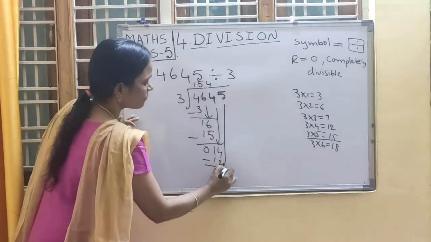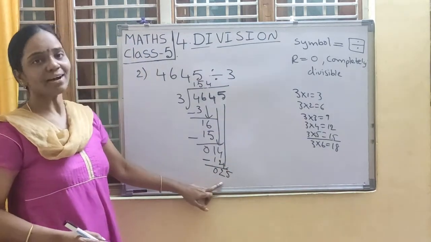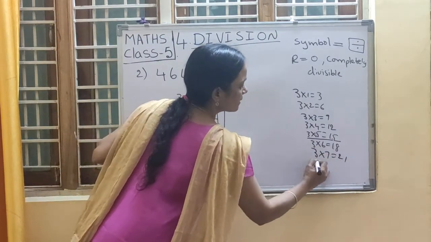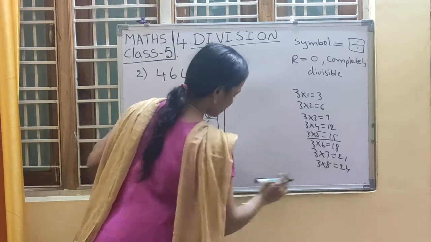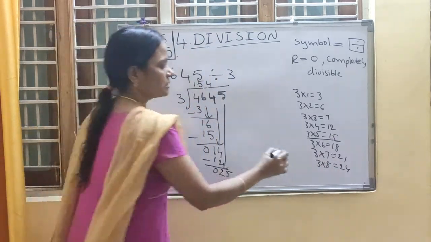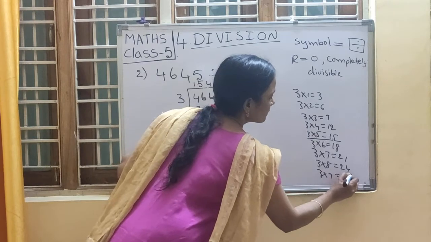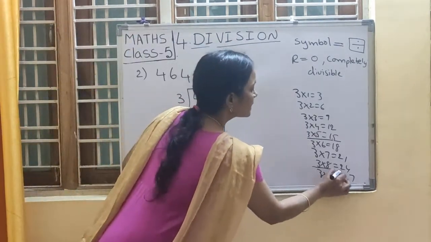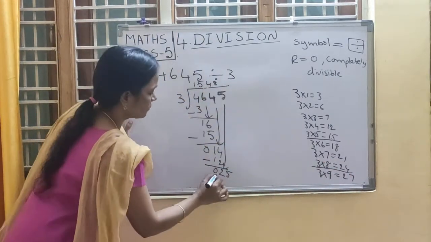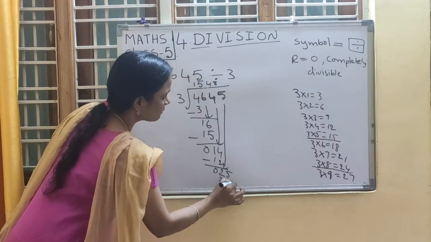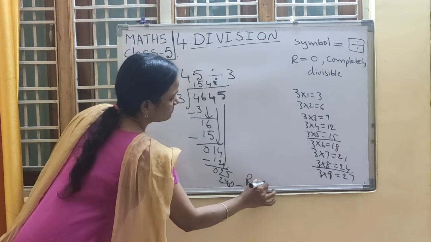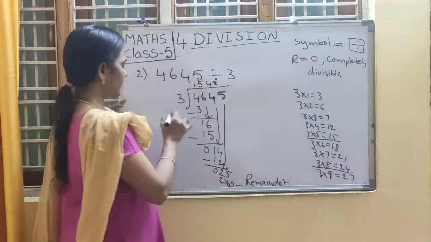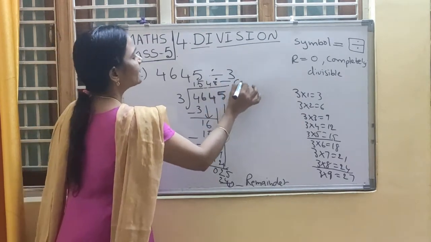Bring down 5. Will you get 25 in the 3 table? No. Write down the table. 3 7s are 21. 3 8s are 24. But we have 25. We will not get it. Okay. 3 9s are 27. So take the nearest and smallest number, that is 3 8s are 24. Write down 24. So what is the remainder here? 1. The remainder is 1, not 0 here. The remainder is 1. The quotient is this.